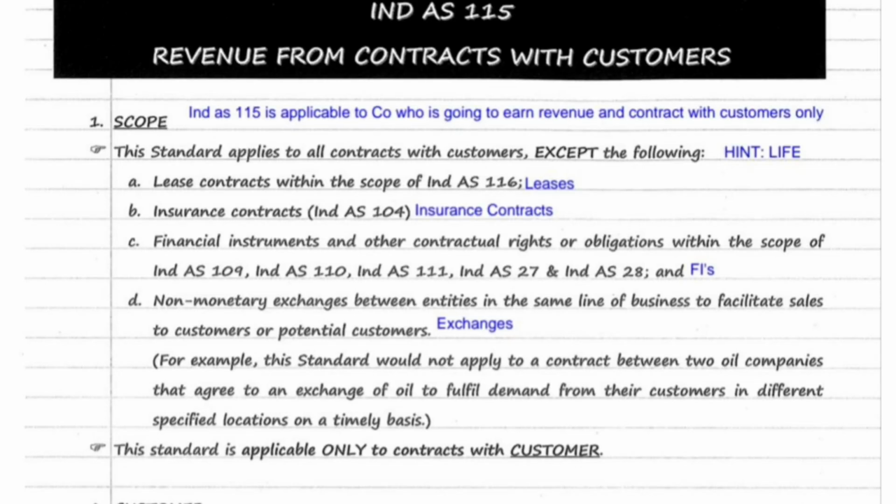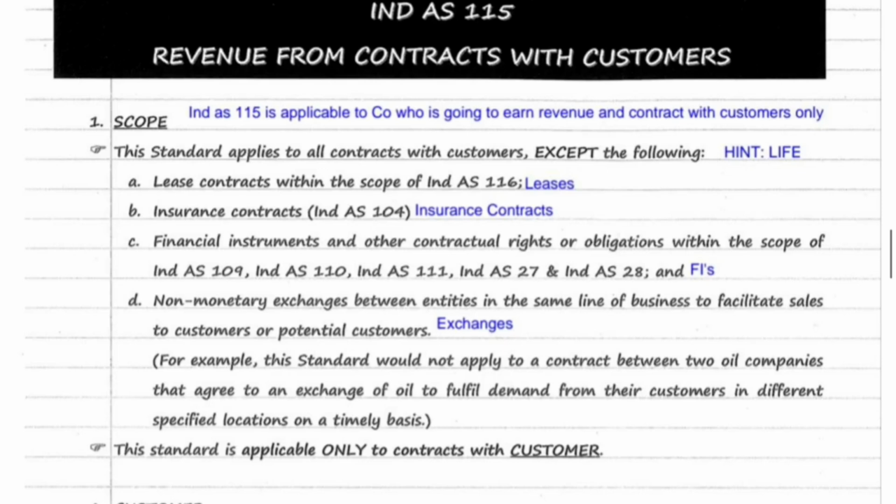Ind AS 115, revenue from contract with customers. Ind AS 115 is applicable to a company which is going to earn revenue, and it is applicable to contracts with customers only. However, it is not applicable to the following types of contracts.